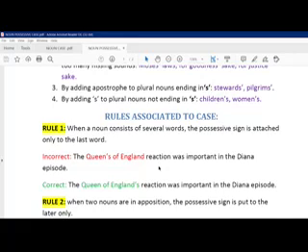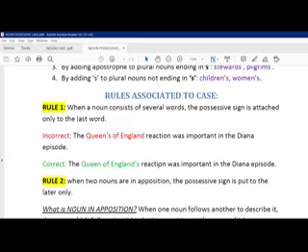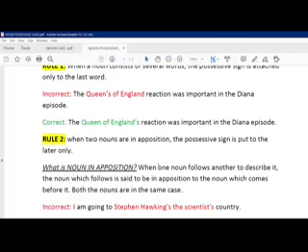Then comes rule number 2, where it is said that when two nouns are in apposition, the possessive sign is put to the later one only. If they are in apposition, it means there is a comma. Now see, two nouns are there. What is a noun in apposition? When one noun follows another to describe it. The noun which follows is said to be in apposition to the noun which comes before it. Both nouns are in the same case.